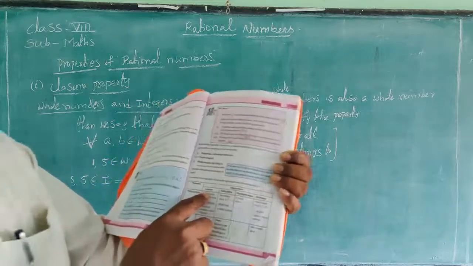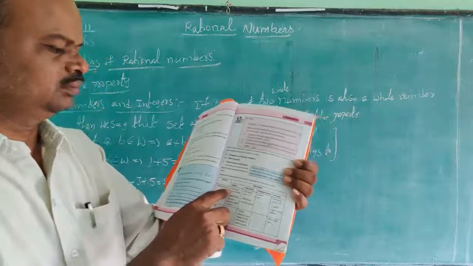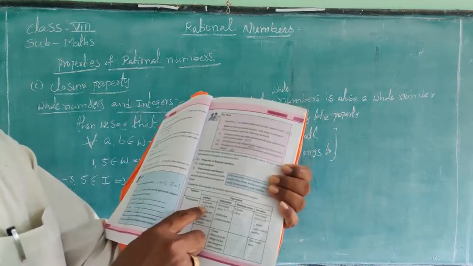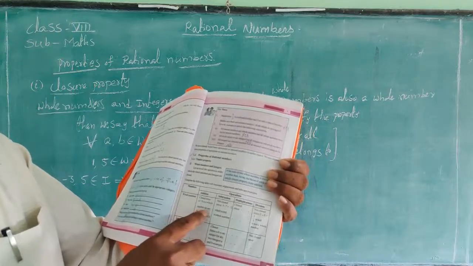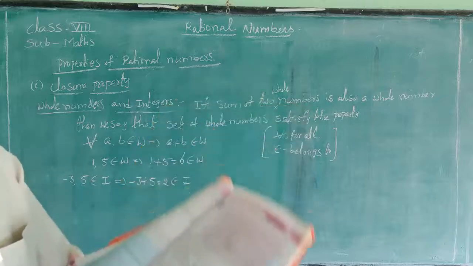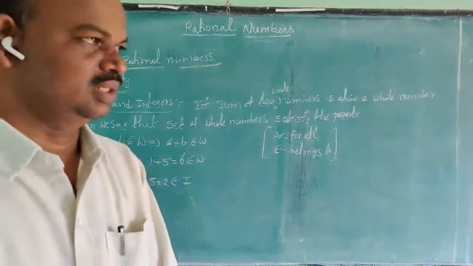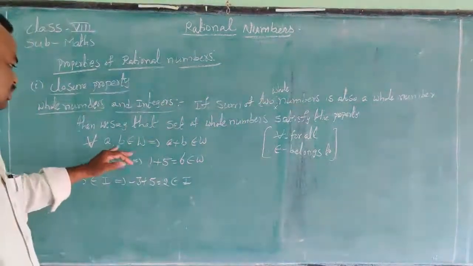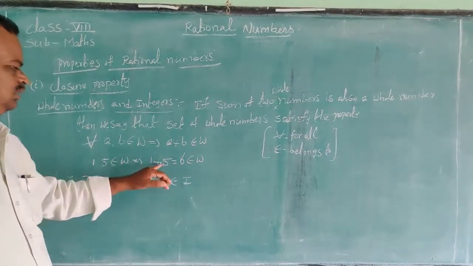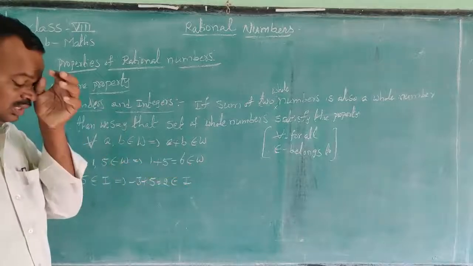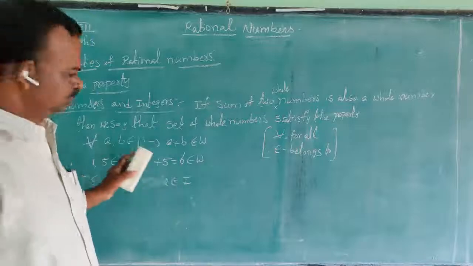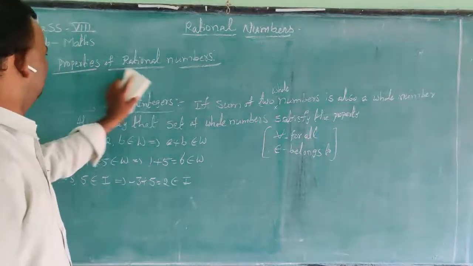Addition, first one they have given addition, closed, since a plus b is a whole number for any two whole numbers a and b. Example: 1 comma 5 belongs to whole number W. 1 plus 5 is equal to 6, also belongs to W. These types of examples we will give and write in the table.